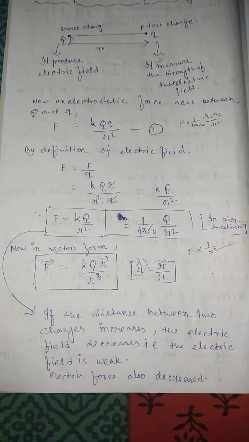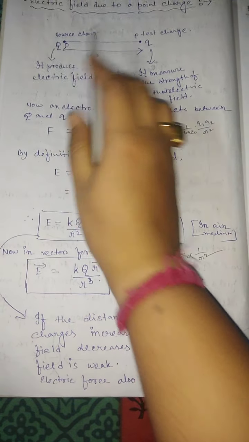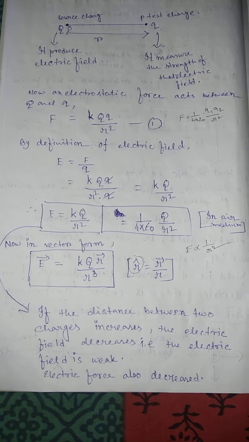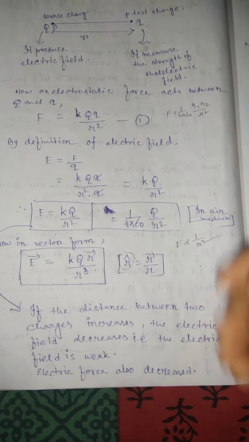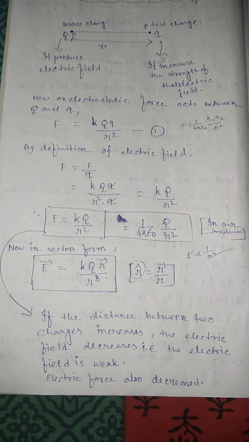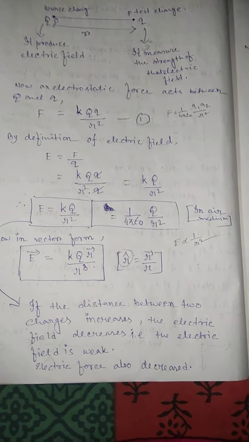And if we decrease the distance between these two charges, the electric field intensity, or strength of the electric field, increases, because the force experienced by the test charge also increases.